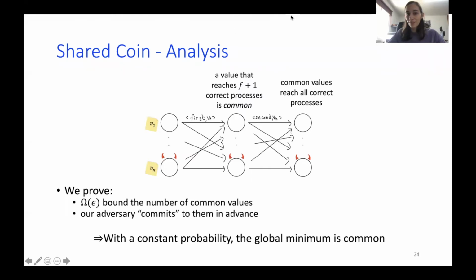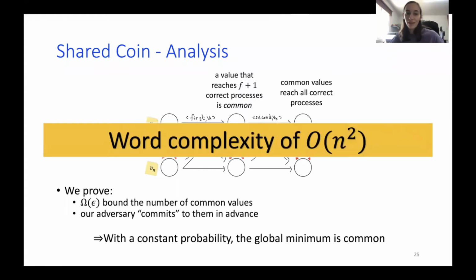Any questions? No, okay. So the word complexity of this shared coin we just saw is two all-to-all communication phases, so it's resulting in a quadratic. So again, we have a question in the chat.